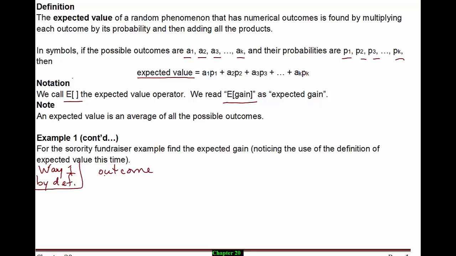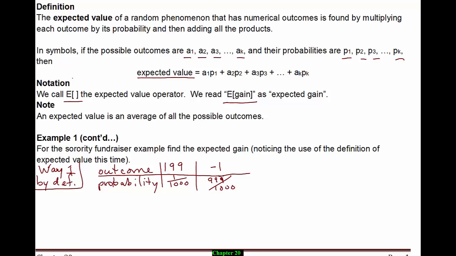you can write an outcome probability table, where you're going to put your outcomes on the top and your probabilities that correspond to them on the bottom. So how much can we gain in this sorority fundraiser? Well, we've already talked about it. We can gain $199 with 1 out of 1,000 probability, or we can lose our dollar with 999 out of 1,000 probability. Notice that my probabilities add to 1. If we're exhausting all the possible outcomes, all the probabilities should add up to 1.